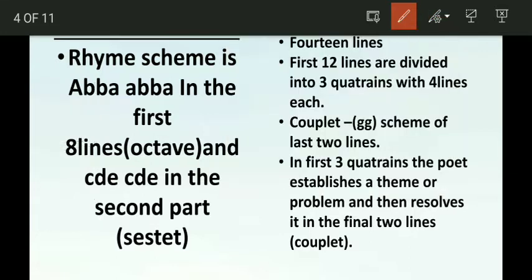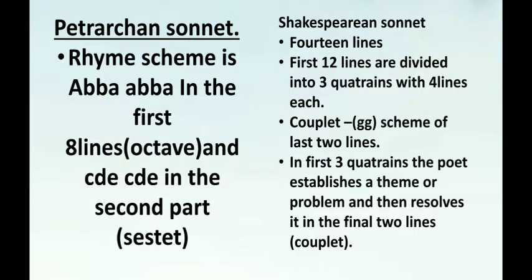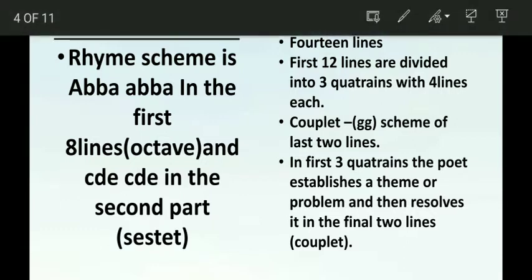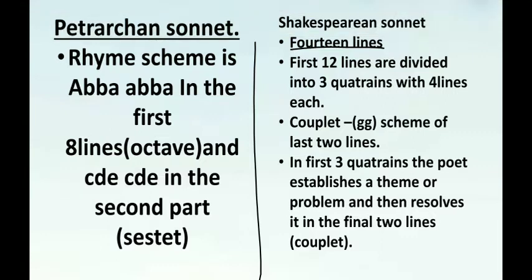Then talking about the next kind of sonnet, that is the Shakespearean sonnet, which consists of 14 lines. The first 12 lines are divided into 3 quatrains with 4 lines each. So, the Shakespearean sonnet also has 14 lines, and the first 12 lines are divided into 3 stanzas, each stanza having 4 lines. When you see Sonnet 29, you'll get an idea of how a Shakespearean sonnet looks.